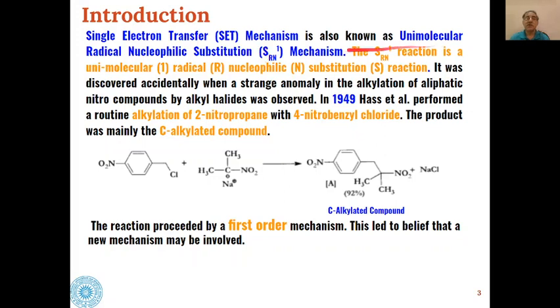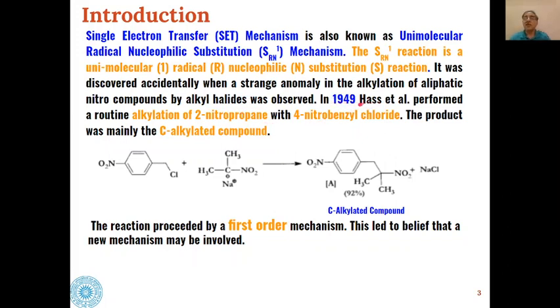So unimolecular radical nucleophilic substitution mechanism, and this mechanism is different from the other two mechanisms, that is SN1 or SN2 mechanism. And this mechanism was discovered accidentally when alkylation of aliphatic nitro compounds by alkyl halides was being done.